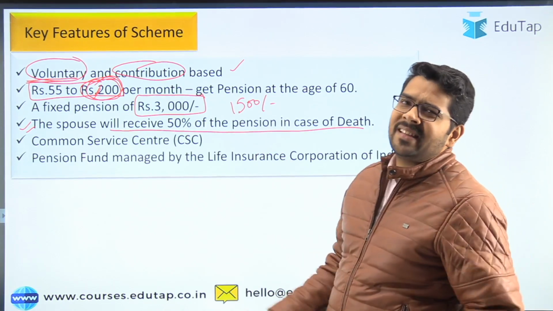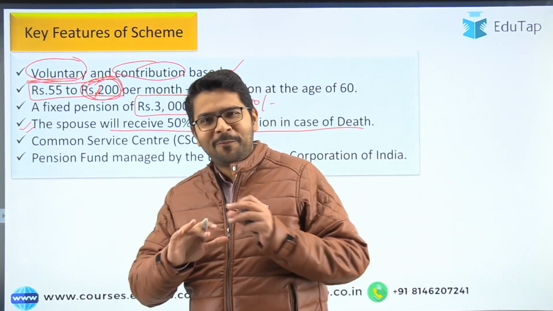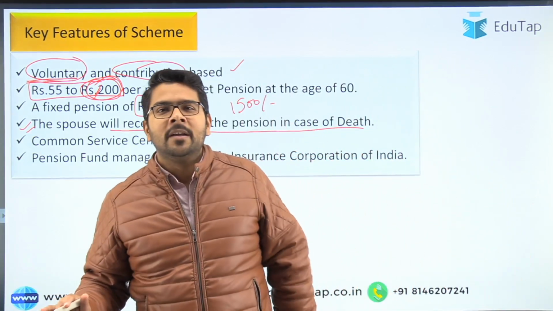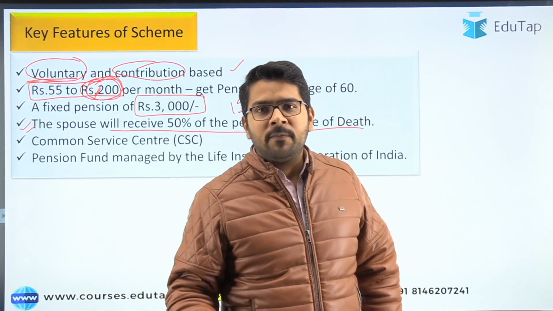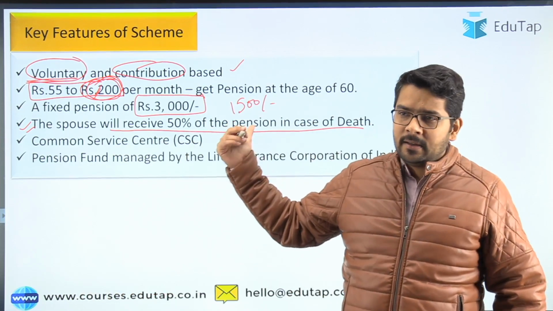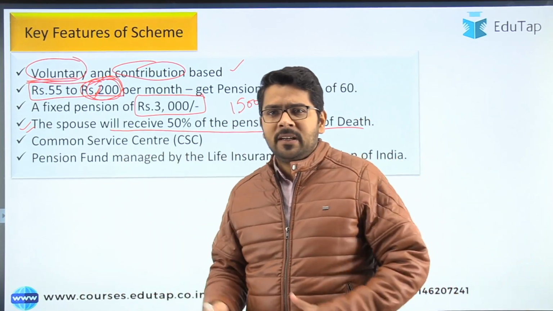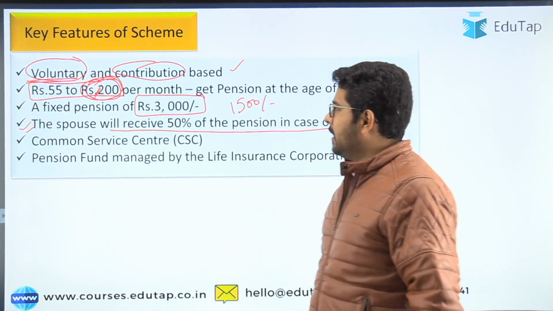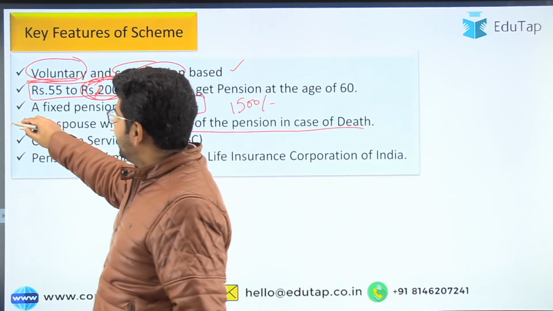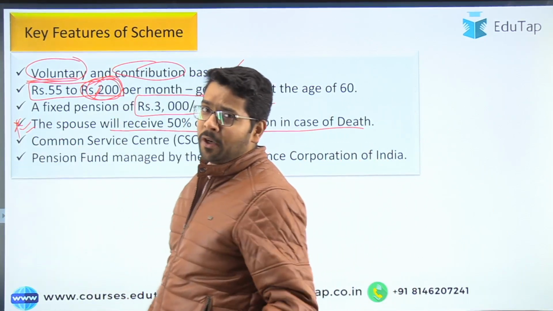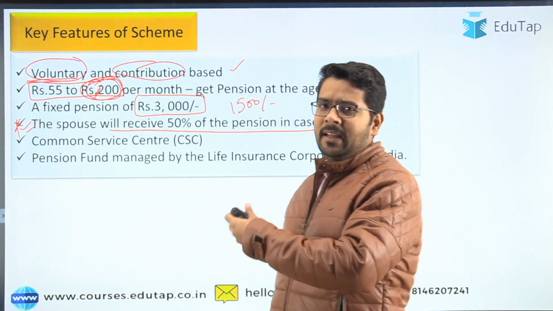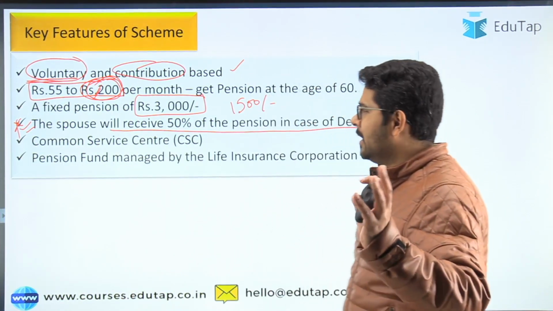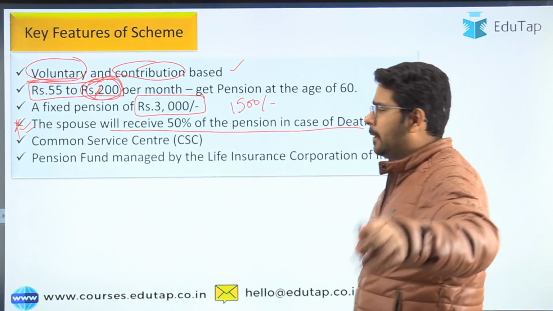In case both die, then there will be a provision of nominee. We do not have to go into that much detail. If the farmer and his spouse die, there will be a provision for a nominee who will get the pension or the amount as per the contribution made. We do not have to go into that much detail because that is not fruitful from our exam point of view. I already explained what you mean by if any of the person dies. So don't do much of the PhD in that.